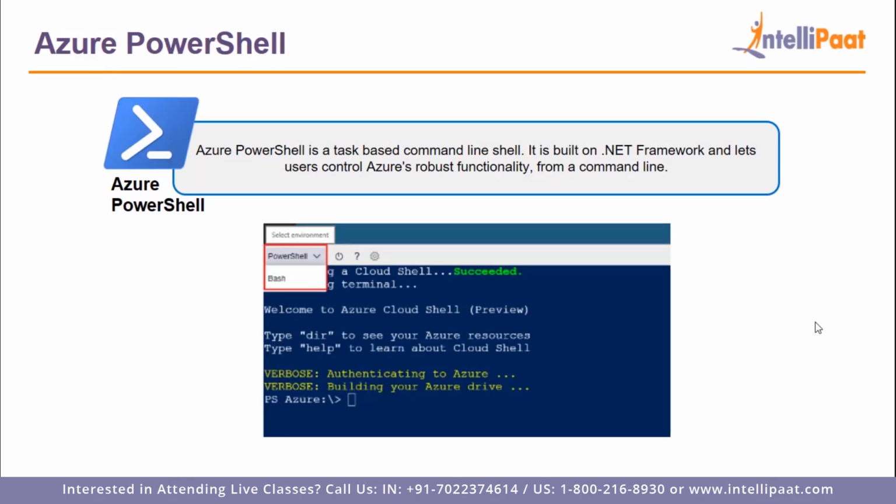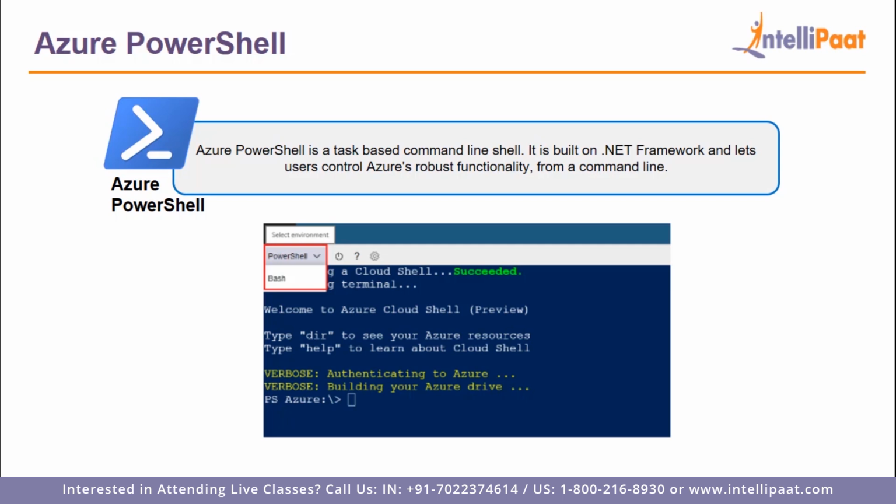Next we have Azure PowerShell. Azure PowerShell is a task-based command line shell. It's built on .NET Framework and lets users control Azure's robust functionality from a command line. So it's basically a command line tool that you can install on your machine and run locally. Or you can access PowerShell from your Azure account.